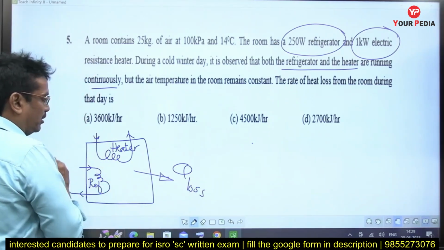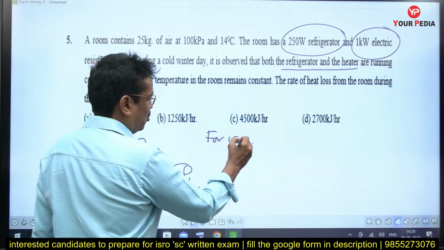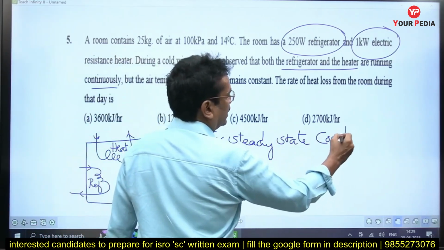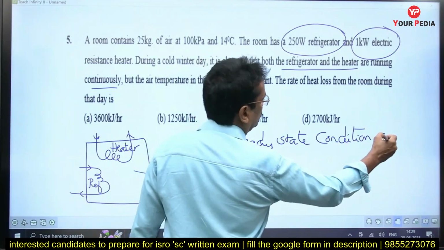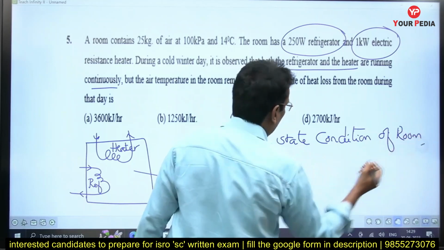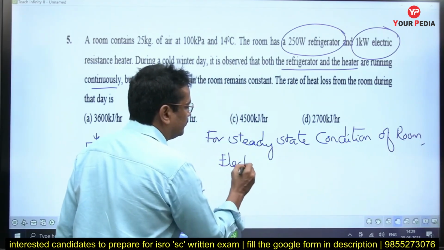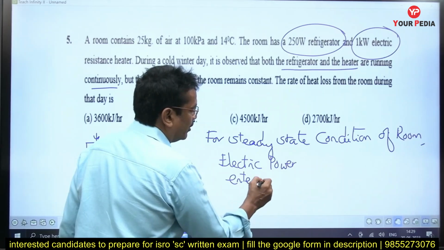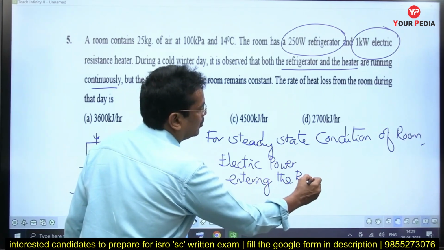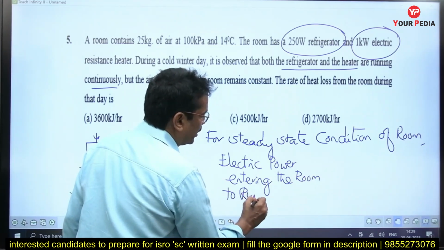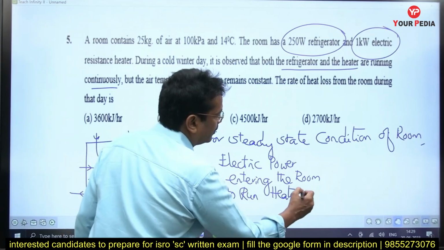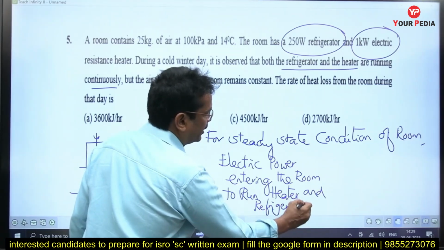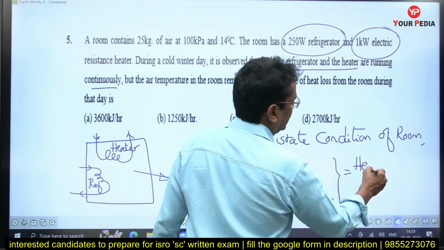So this power, whatever the work done, for steady state condition of the room, from the energy balance I can say: for steady state condition of the room, that means the conditions in the room are not changing with respect to time, the electric power entering the room to run the heater and refrigerator must be equal to the heat transferred from the room.